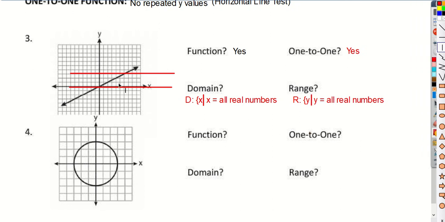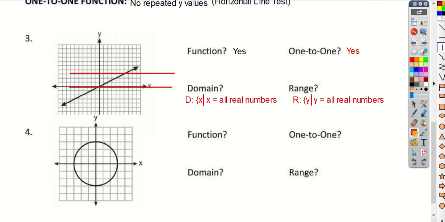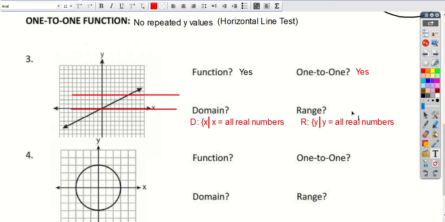So let's see if you guys can go through and do number 4. So actually, we'll do this one together, number 4, right? So is it a function? And we can say, no, it's not a function. Since it's not a function, we're not even going to consider the one-to-one. It has to be a function in order for it to be one-to-one. So we're just going to put NA here because it's not applicable to our question.